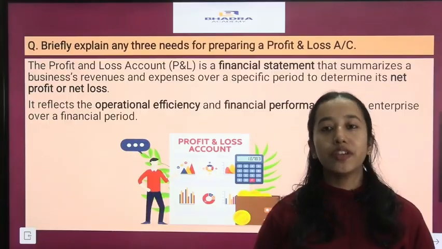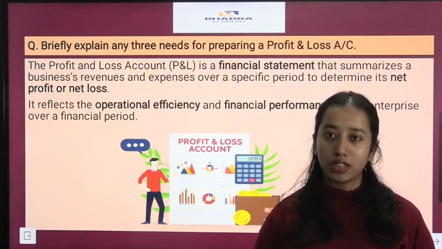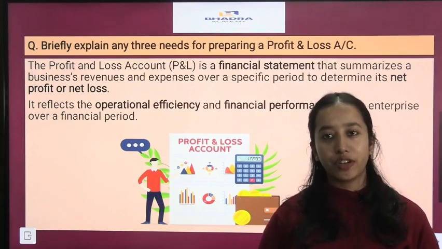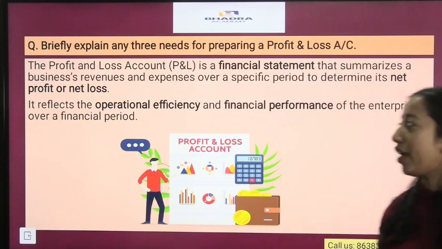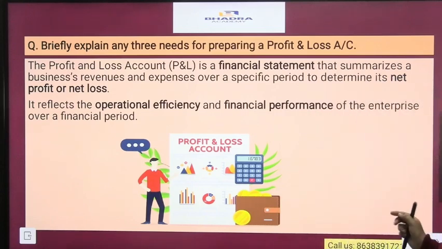Hello students, today we will discuss a question that came in the accounts exam held by the Assam Higher Secondary Education Council. So the question that we have is, briefly explain any three needs for preparing profit and loss account.